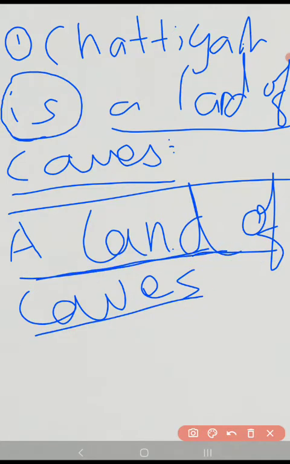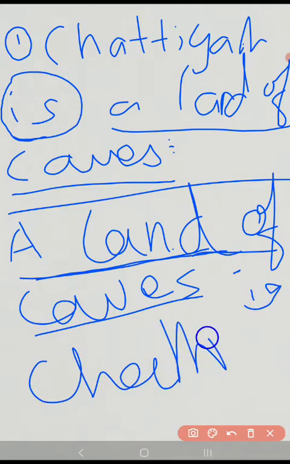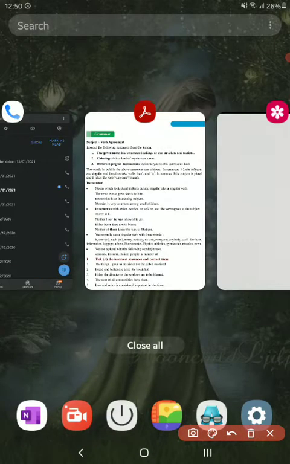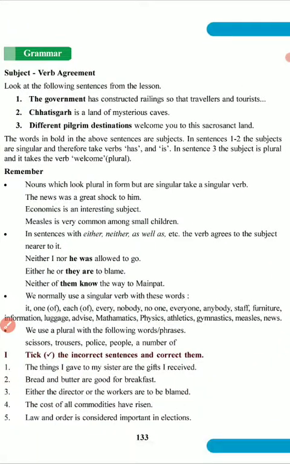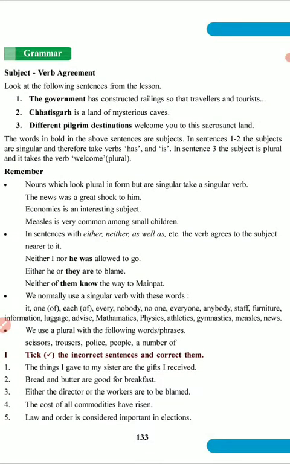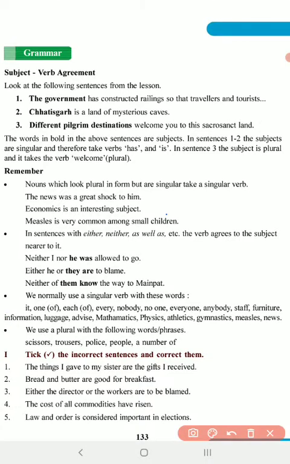And therefore we can simply write, a land of caves is Chhattisgarh. Here we cannot write are, because this one is the main subject of this phrase, and therefore this verb will agree with the main subject. That's what we are going to see here. Now you should be able to read these small rules they have given, and please follow them.